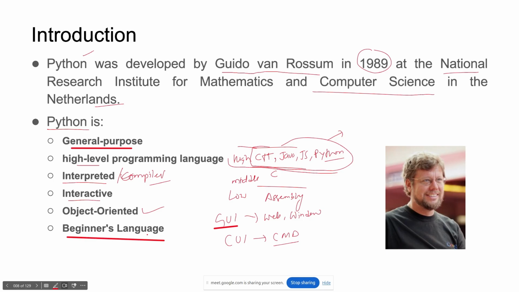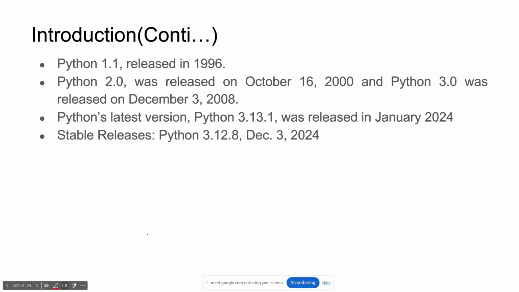Great. Let's move ahead. Python 1.1 was released in 1996, Python 2.0 was released in 2000, and Python 3 was introduced in 2008.